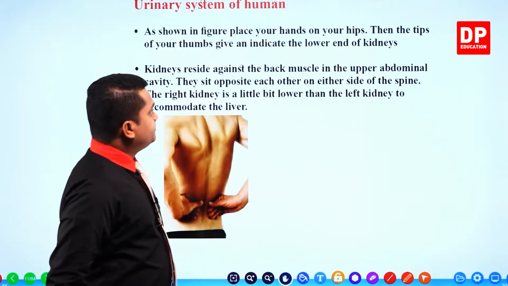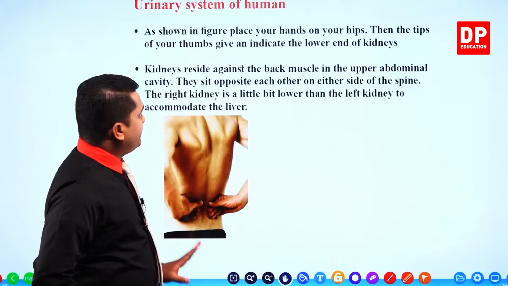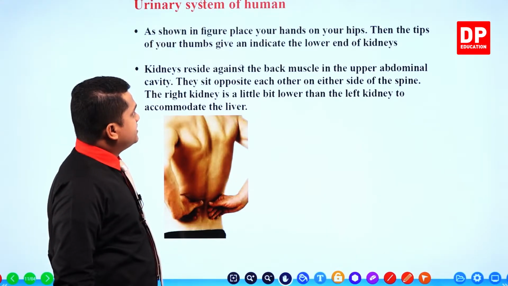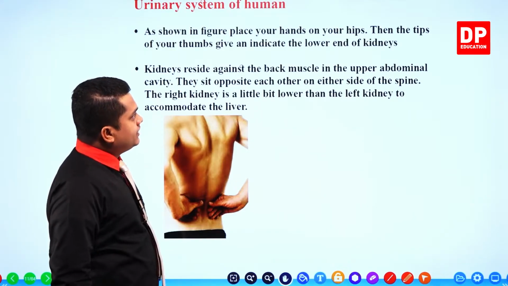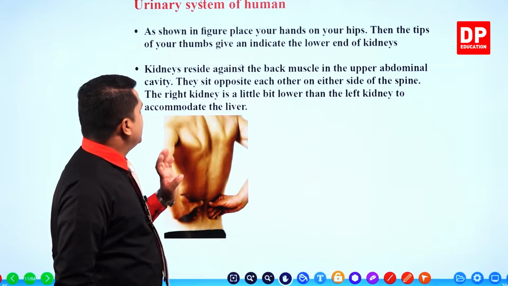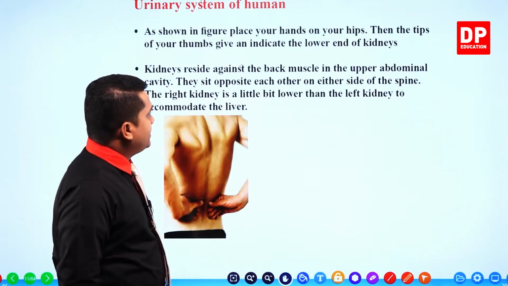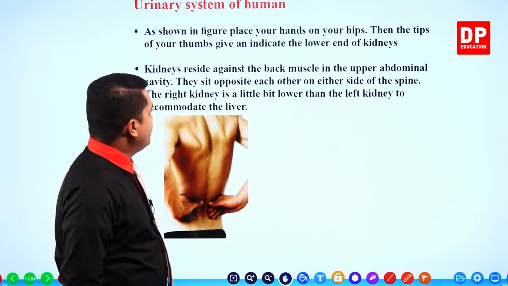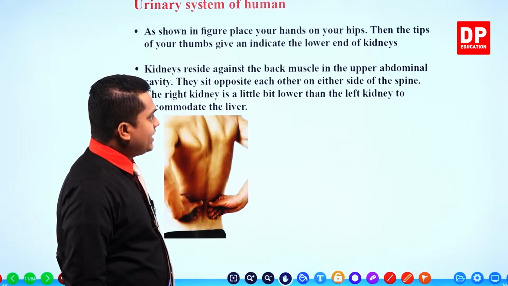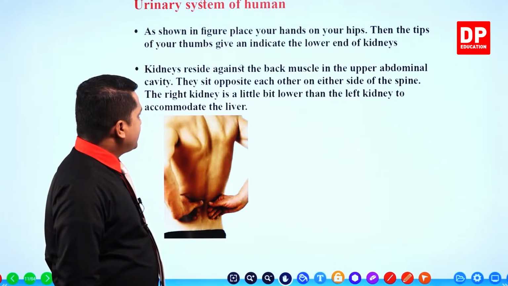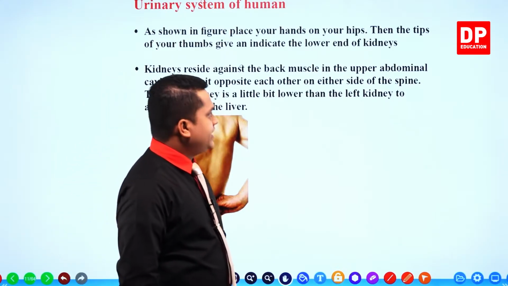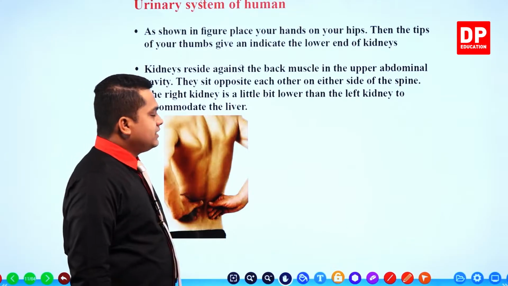So as shown in the figure, place your hands on your hips, then the tips of your thumbs indicate the lower end of the kidneys, like this. Kidneys reside against the back muscle in the upper abdominal cavity. They sit opposite each other on either side of the spine. The right kidney is a little bit lower than the left kidney to accommodate the liver.